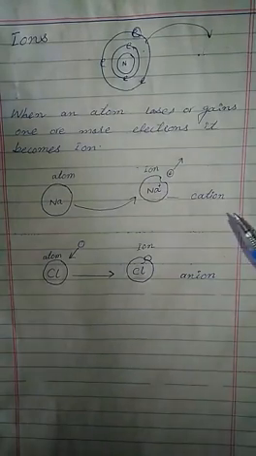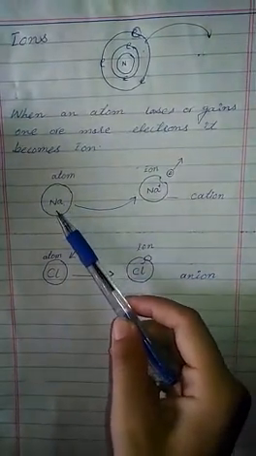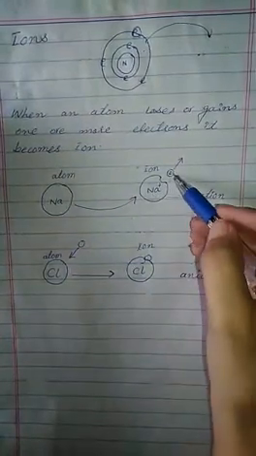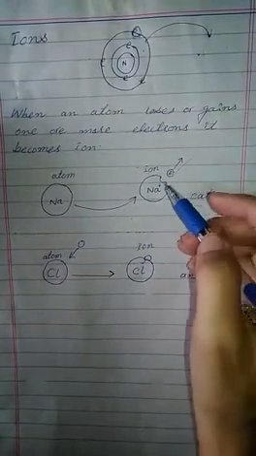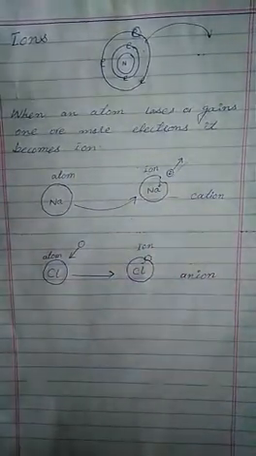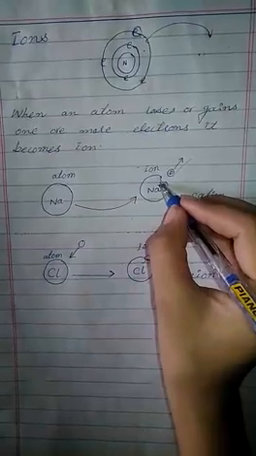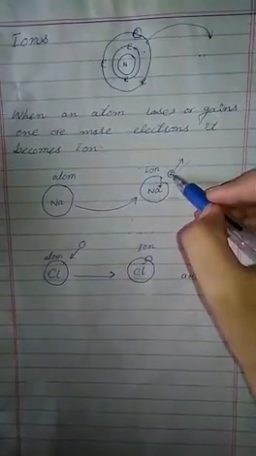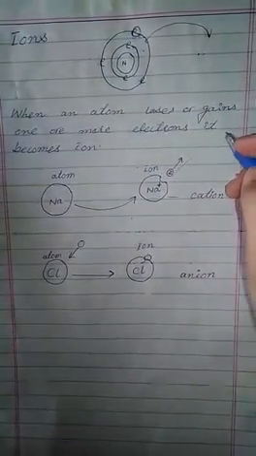Let's see some examples. This is a sodium atom. It loses its one electron. One electron is removed from sodium. So when an atom loses an electron, it gains positive charge, because the electron that contains negative charge is removed from the atom.